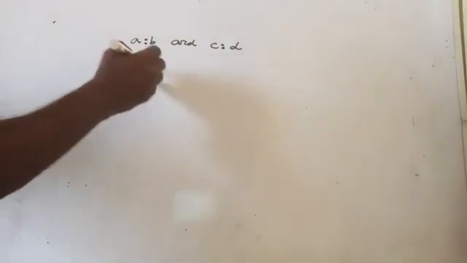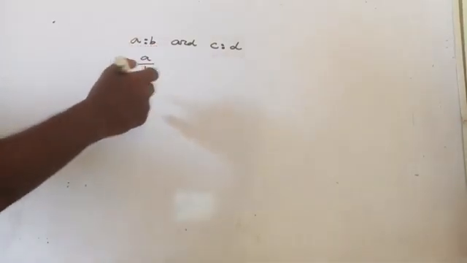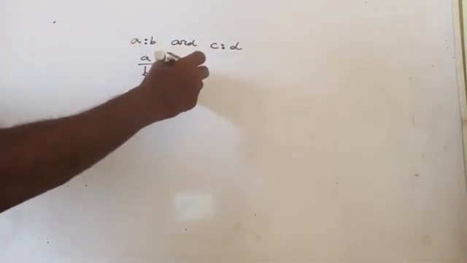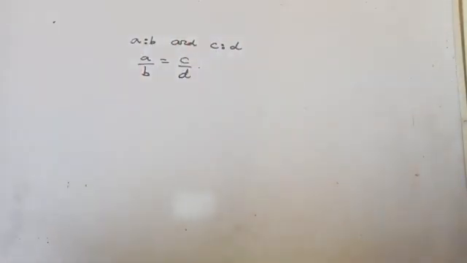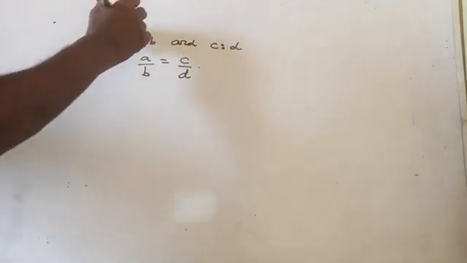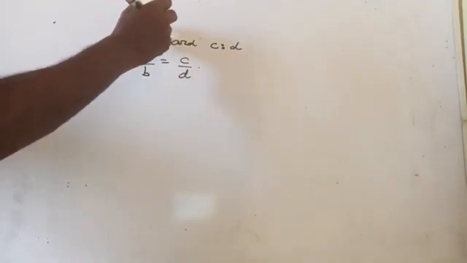It's very simple. If A is to B equals C is to D, then the two ratios are equivalent ratios.